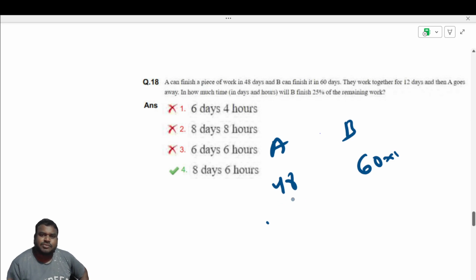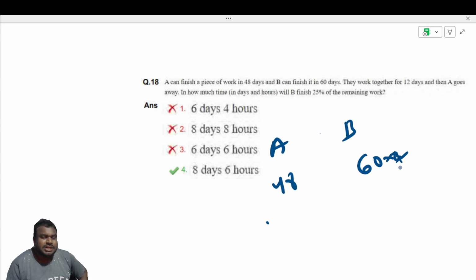It won't be divisible by 48. Into 2, no. Into 3, so it is 180. Is 180 divisible by 48 or not? 48 times 4 is 192, no. Then 240. 48 times 5 is 240.